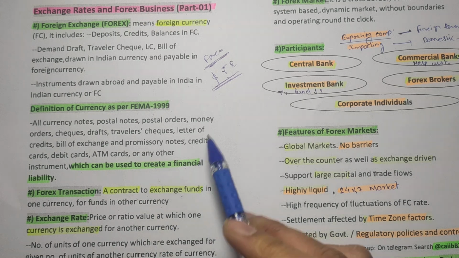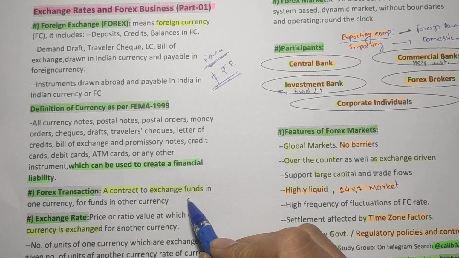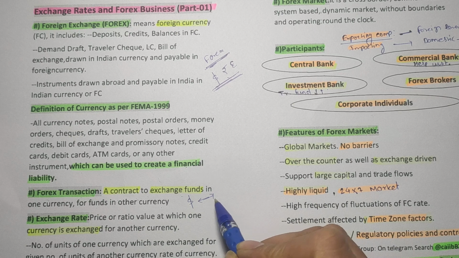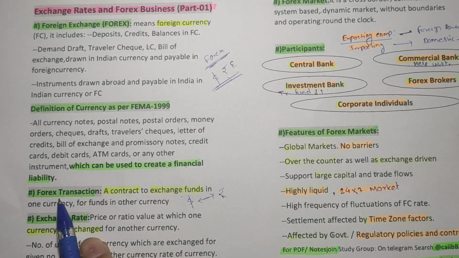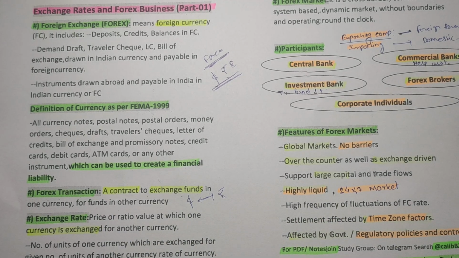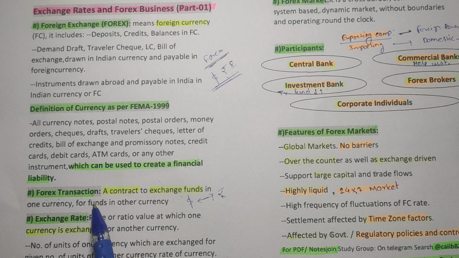That means we are exchanging dollars and rupees. That is nothing but a forex transaction. It is primarily defined as the exchange of one currency for another currency by two parties at an agreed price.